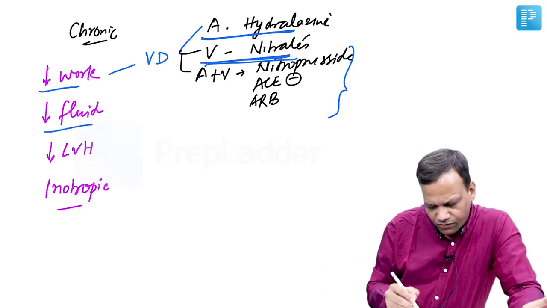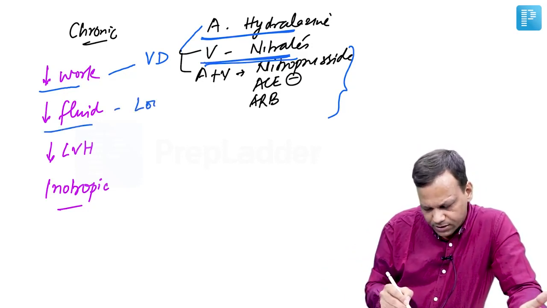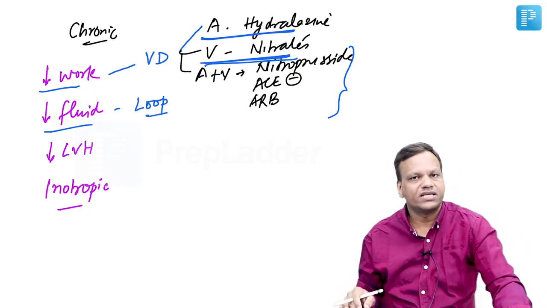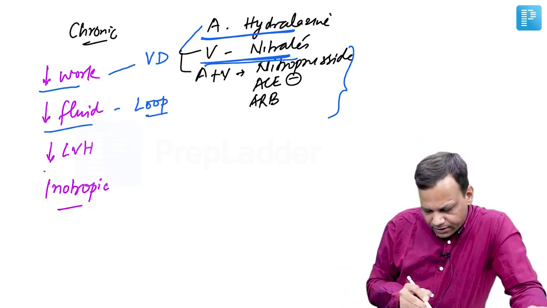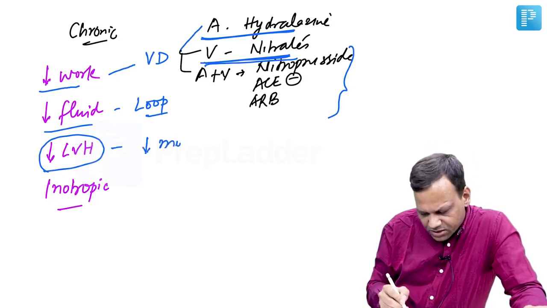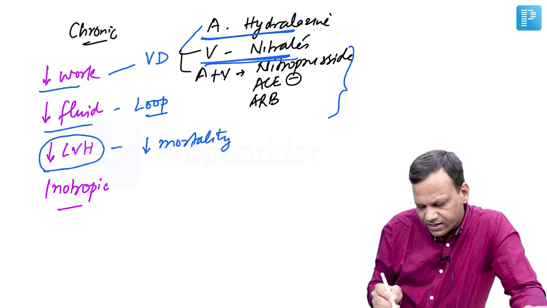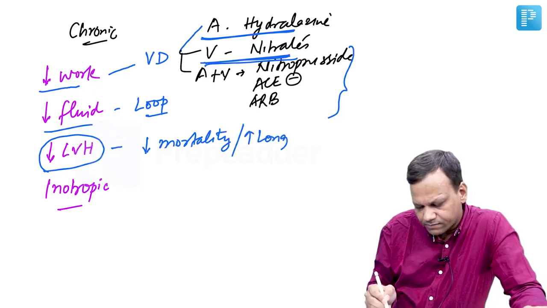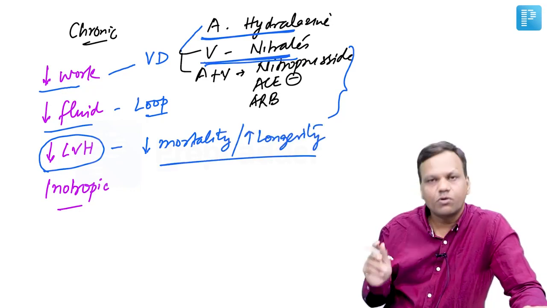Then the drugs which decrease fluid, we all know, are loop diuretics. Loop diuretics like furosemide, torsemide are used to decrease fluid. Then this is the important point, the drugs which decrease left ventricular hypertrophy will decrease mortality, or we can say they will increase longevity of this person. No other drug can decrease mortality.